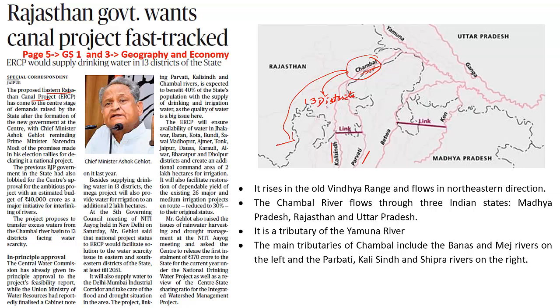Another major initiative of this project is, apart from providing drinking water facilities, this will also provide irrigation project to this particular area. So what it also means is, apart from the drinking water, it will also enhance the productivity when it comes to the agricultural sector. The provisioning of this water is also useful to the DMIC corridor, the Delhi Mumbai Industrial Corridor.